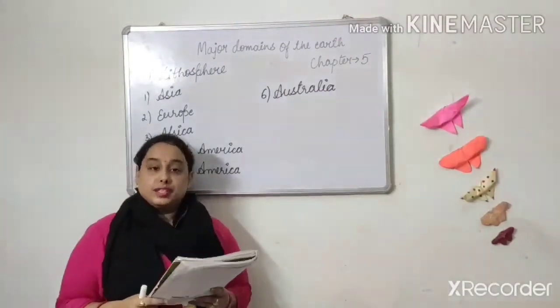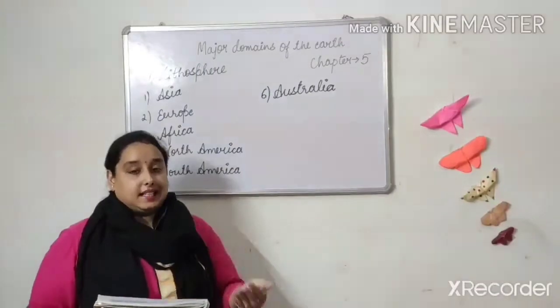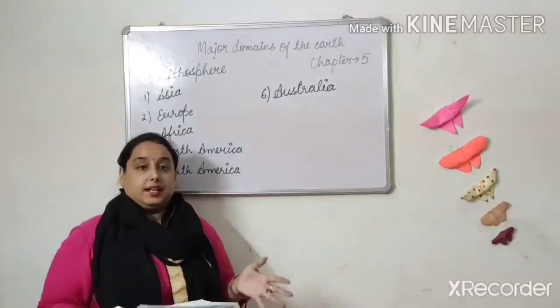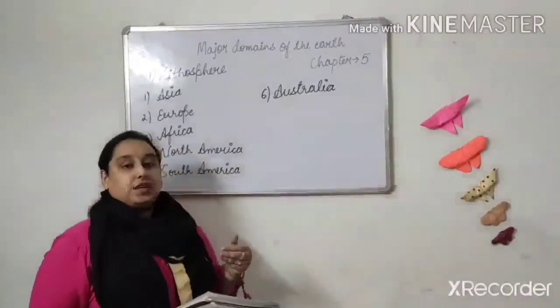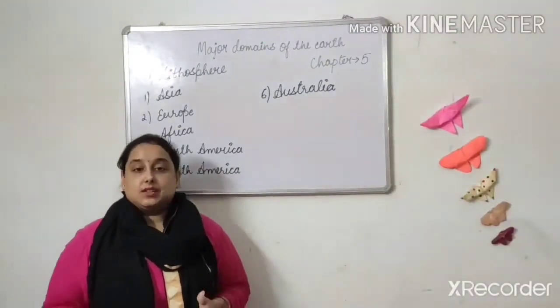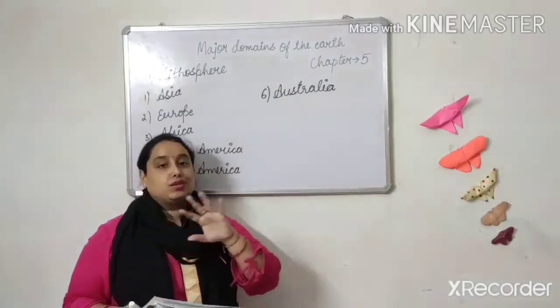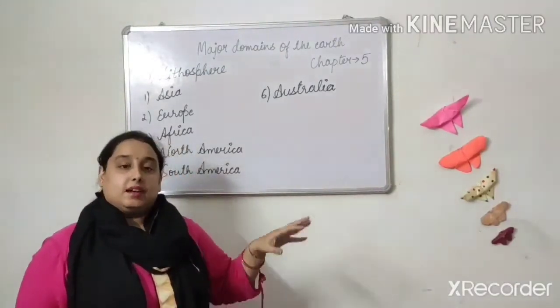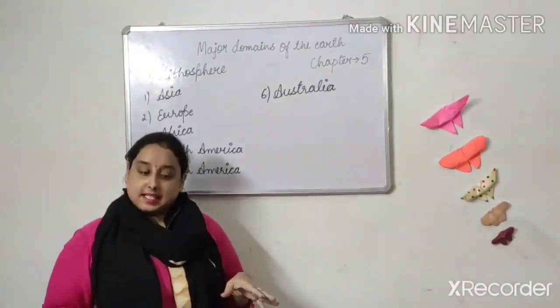By oceans and the seas, and that we call the island continent. और इस ऑस्ट्रेलिया को we call an island continent. उसे island continent भी बोला जाता है because most of the part you can see there is in the oceans as well as in the seas.